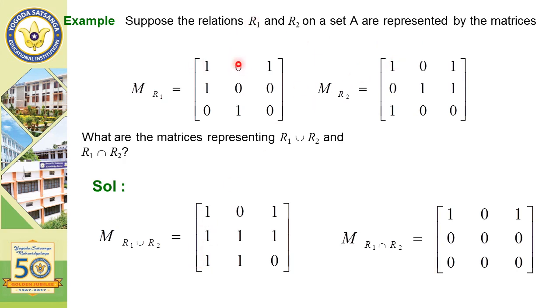Bitwise OR of this element and 0 with a corresponding 1 is 1. In this way, we perform bitwise OR operations with the corresponding elements. In the case of intersection, we perform bitwise AND operations. Suppose here is 1 and here is 1, the bitwise AND will be 1, but here is 1 and here is 0, so the bitwise AND will be 0. In this way, we calculate M of R1 intersection R2.